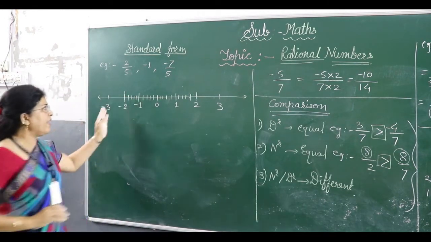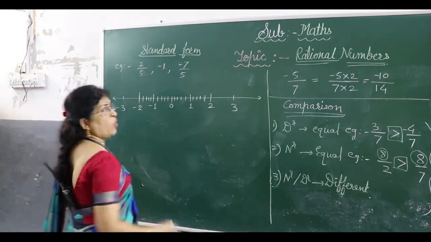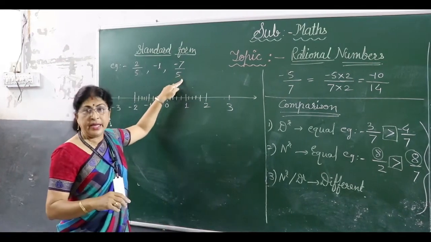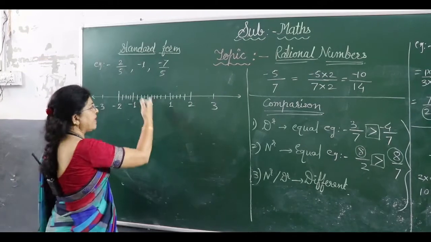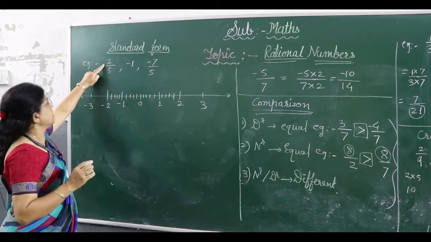Like this you divide each unit of the number line into 5 parts. Why into 5 parts only? Because our denominator is 5. If the denominator is 7, we will divide it into 7 parts. Got it? Now, what is our first rational number?